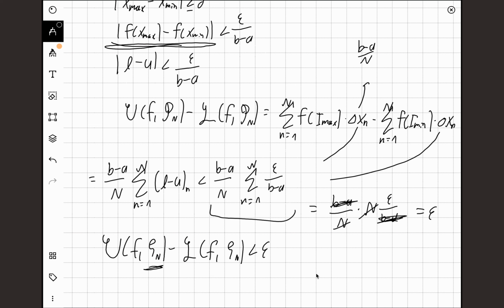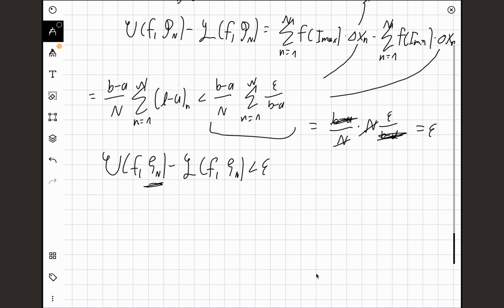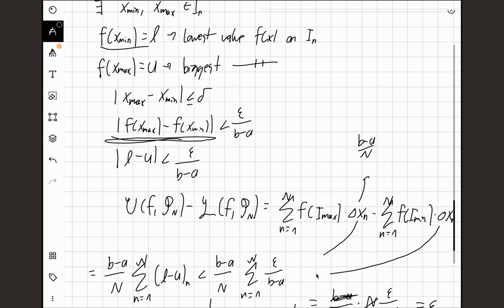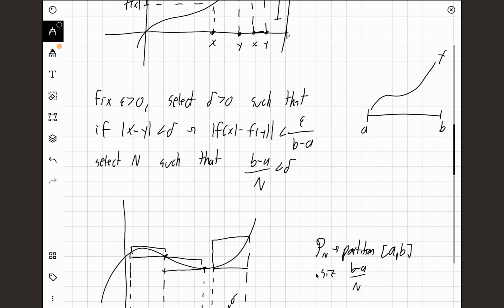Of our function, b minus a over n. So there exists an n such that the size of this partition will be less than delta. And because it's less than delta, we can use uniform continuity. We can create this bound. So we can show that there exists a partition such that the lower sum and the upper sum are arbitrarily close to each other, which means that they have to be the same. So we just showed that the function has to be Riemann integrable if it is continuous. It is a pretty clean proof.